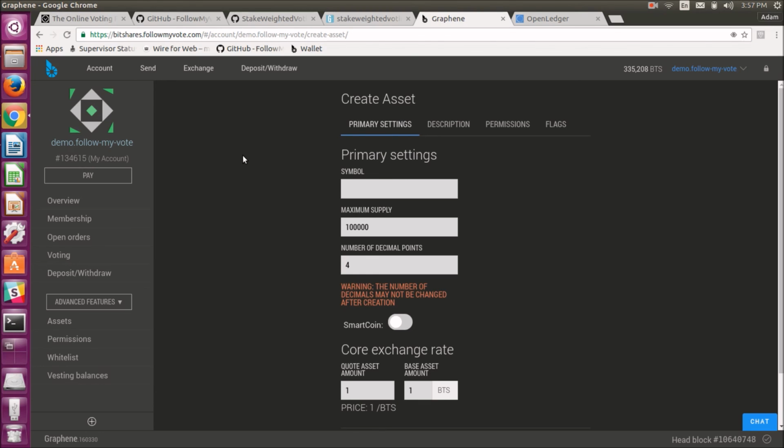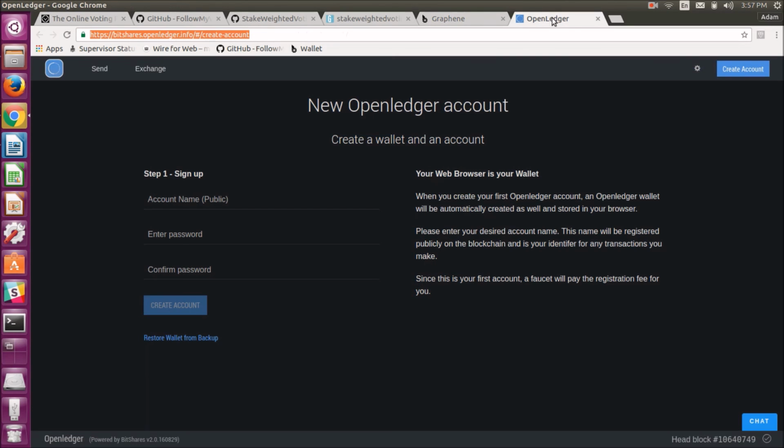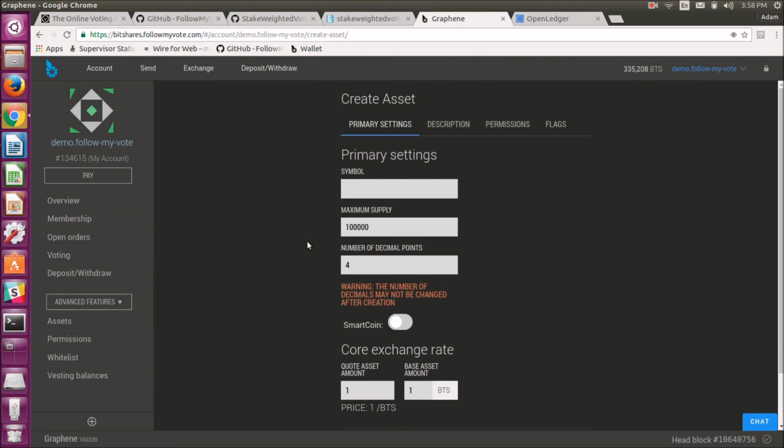Now, if you're completely new to BitShares and you don't already have a BitShares wallet set up, you can go to bitshares.openledger.info and create a BitShares account. Then from there, all you would need to do is to buy some BitShares on a centralized exchange and have them sent to your account. And then you can use Follow My Vote Stake Weighted Voting app to create a contest and vote in that contest. You could also create your own asset like we just talked about and conduct a poll, a stake weighted poll on your new asset, using your new asset as the coin.